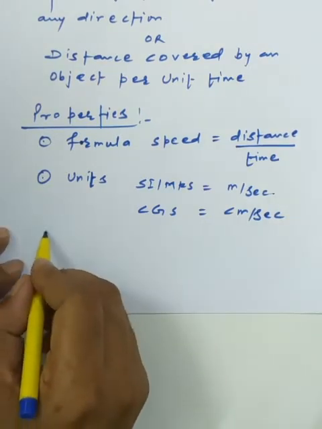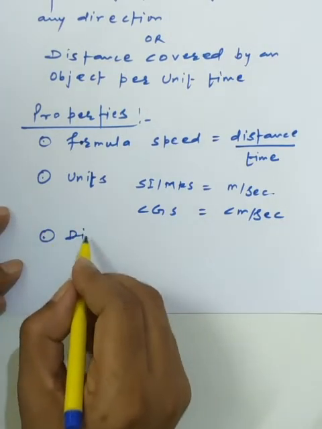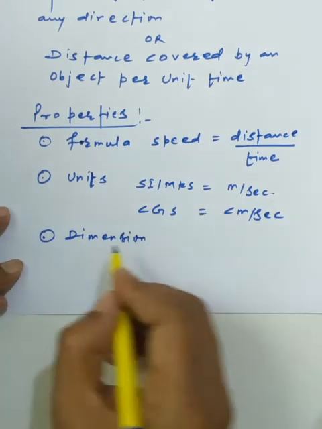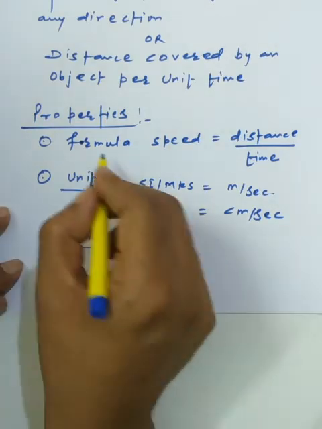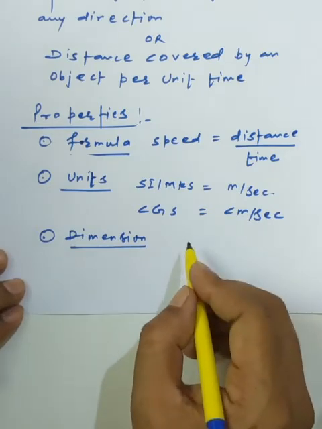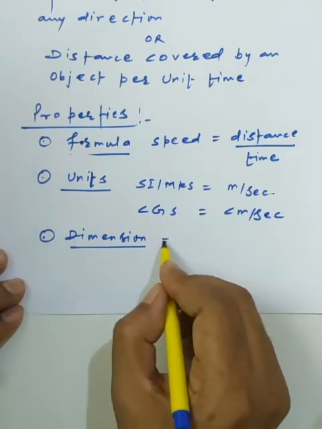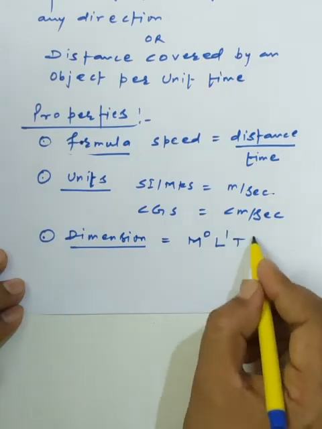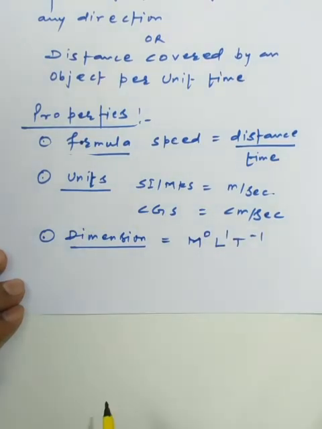Now the third point is the dimension, and I have already told you that you must be able to find out the dimension of each physical quantity. So easily we can go with the dimension, which is M^0 L^1 T^-1. It's simply the representation of the dimension we have.